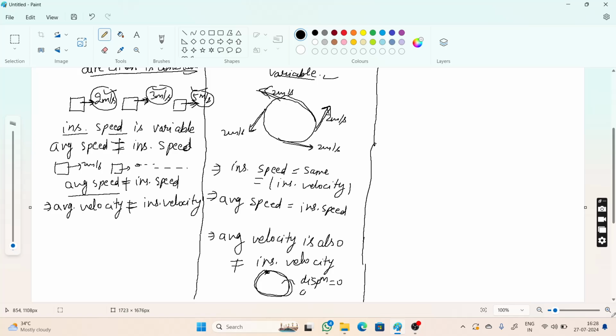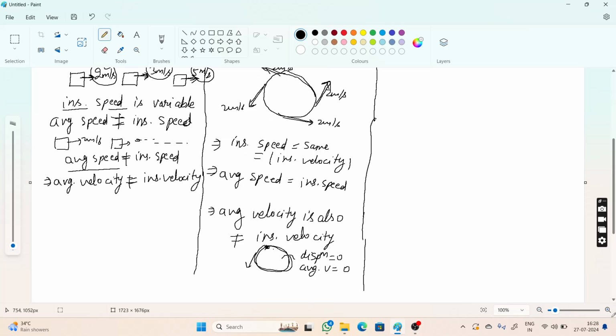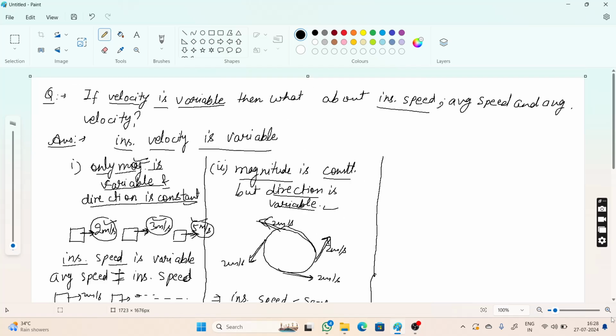So average velocity would be 0, but instantaneous velocity is different for each instant. Here instantaneous velocity is 2 meter per second in this direction, and it is non-zero. But average velocity is 0 for a complete circular path. So average velocity is different from instantaneous velocity.